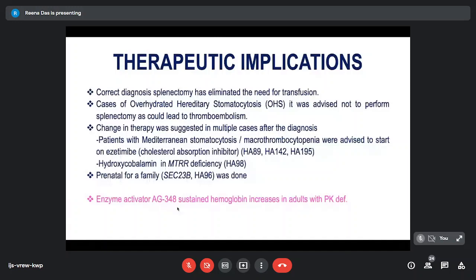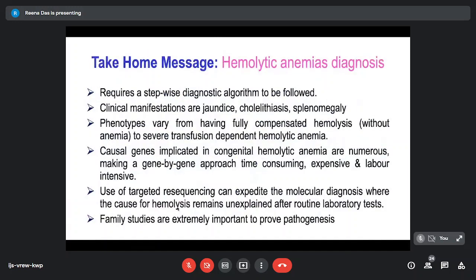The take-home message by showing all these cases to you is that hemolytic anemia diagnosis requires a stepwise diagnostic algorithm to be followed. The clinical manifestations are jaundice, cholelithiasis, splenomegaly. The phenotypes can vary from having fully compensated hemolysis, which can be without anemia, to severe transfusion-dependent hemolytic anemia.